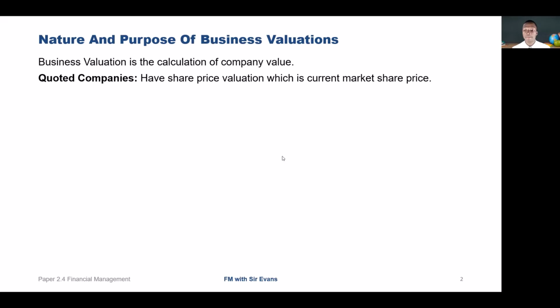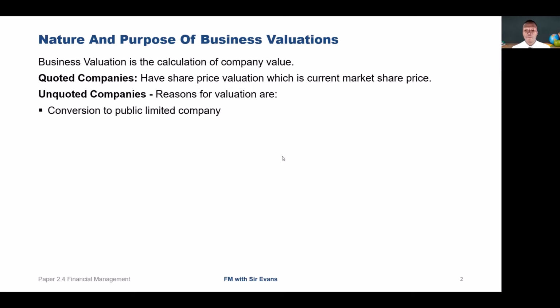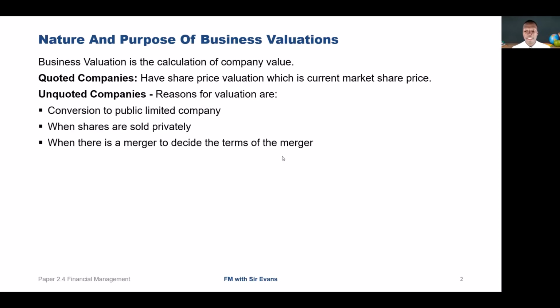takeover is completed. For unquoted companies, some reasons for the valuation are: the conversion to a public limited company to launch on the stock market, when shares are sold privately, when there is a merger to decide the terms of the merger, and when a shareholder dies and valuation is needed to establish the tax liability on his estate. So there are a number of models of valuation we'll be looking at.